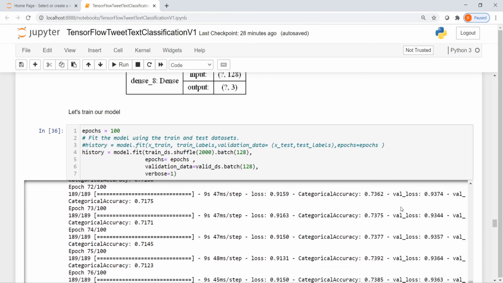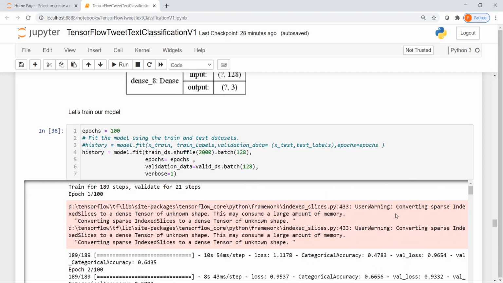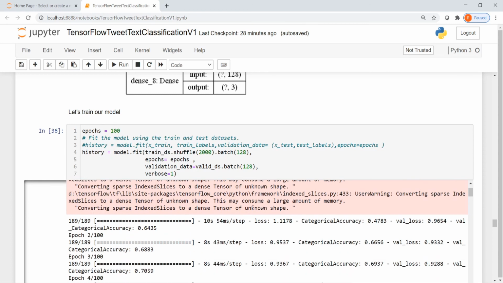If you look at the start, it trains for 189 steps and validates for 21 steps in every epoch. So 189 steps times 128 will be your training dataset size, and 21 times 128 will be your validation dataset size. In the first epoch, the categorical accuracy on the training dataset is 0.47, whereas on the validation set it is 0.64. This can happen because the validation dataset may have simpler examples compared to the training dataset.